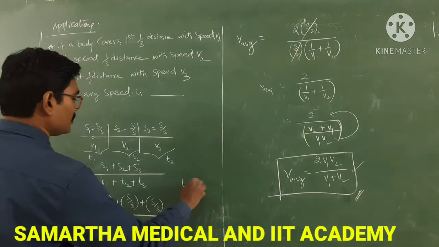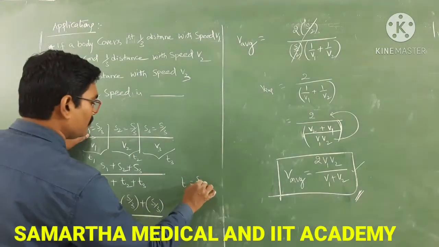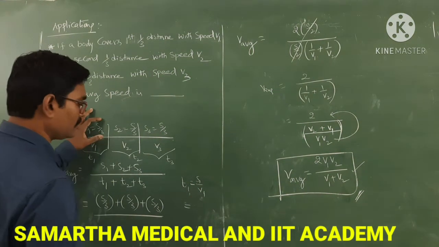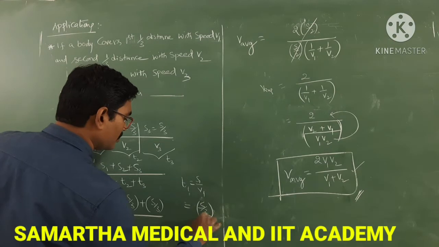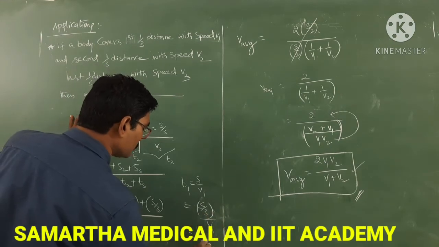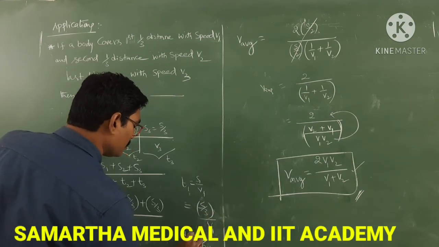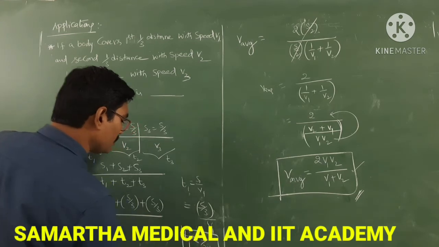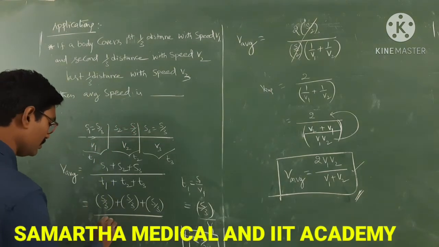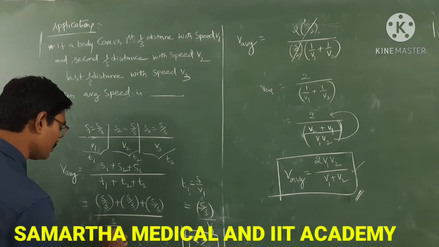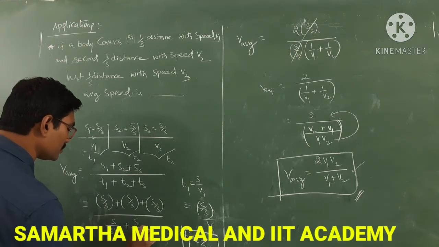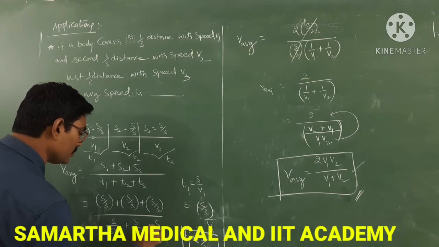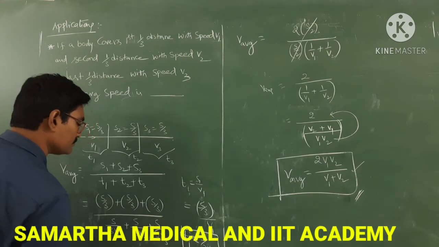T1 is nothing but S1 by V1. What is S1? S by 3 by V1. So S by 3V1 is the value of T1. Similarly you can write the remaining also: T1 is S by 3V1 plus T2 is S by 3V2 plus T3 is S by 3V3.